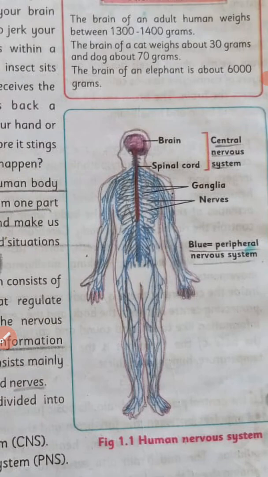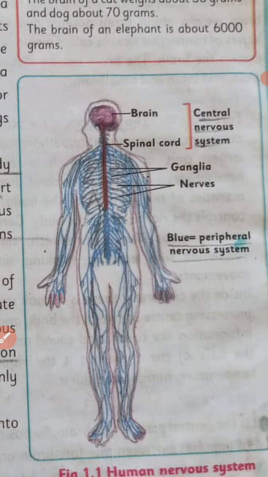So the question is how our body works with the nervous system. Let me explain. Whenever a stimulus or a change occurs in the external environment, our body feels that change, and this feeling is due to the sensory neurons.